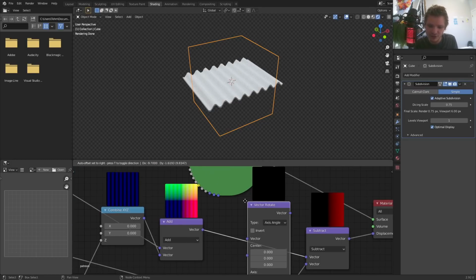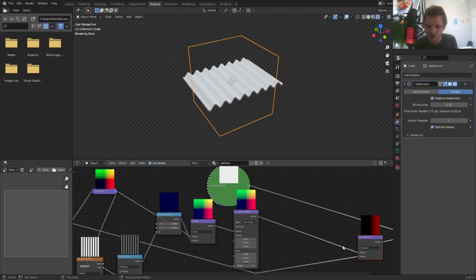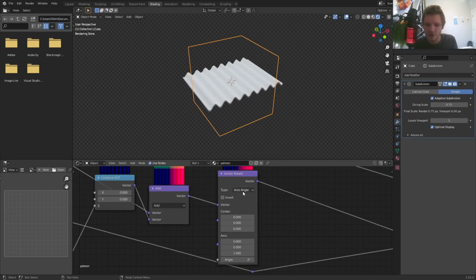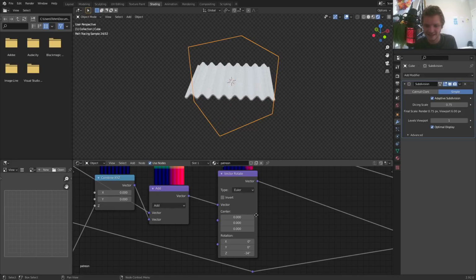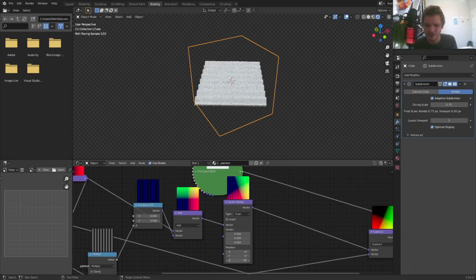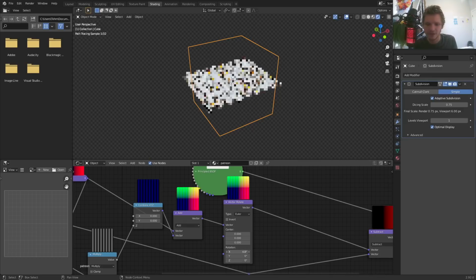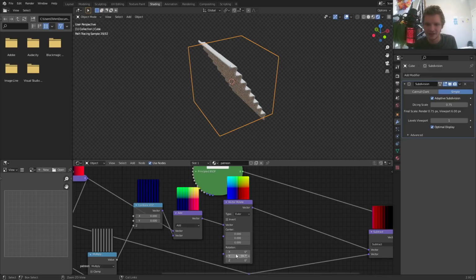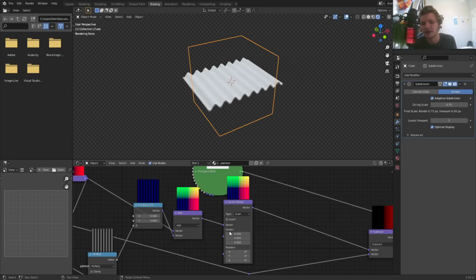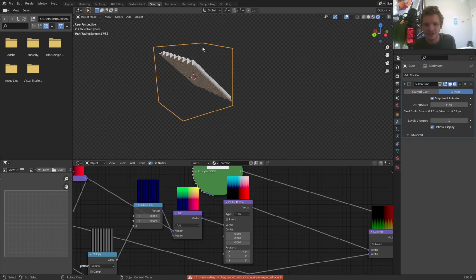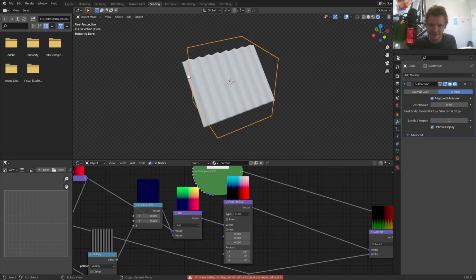So again, everything we do, we put along this chain in between the final subtraction result and everything we've done so far. With vector rotate, it basically rotates all the vectors, in other words, the position of the vertices for the transformation. I'm just going to set it to Euler because this is the easiest to think about, where Z rotates it on the Z-axis, easy to think about. So you can see on this node preview, it's literally rotating our vector displacement map. We can rotate it on the X and the Y, and assuming you've done everything correctly so far, it should just work the way you'd expect. So I'm just going to rotate it so it's kind of not facing flat, and we can actually make this look metallic and all this and get some light bounces in a way that's easy to interpret. I think we're done with vector displacement.